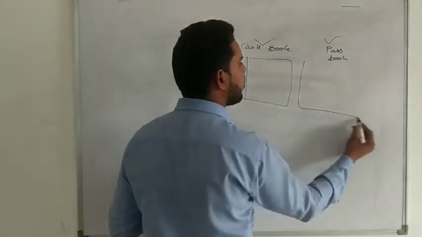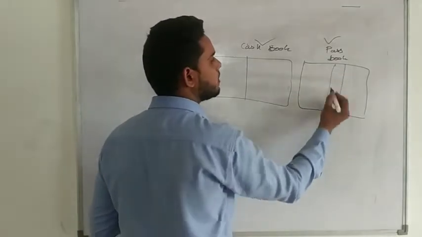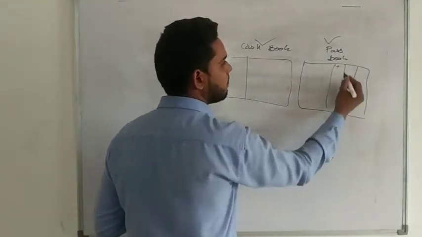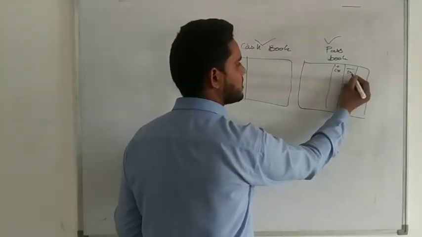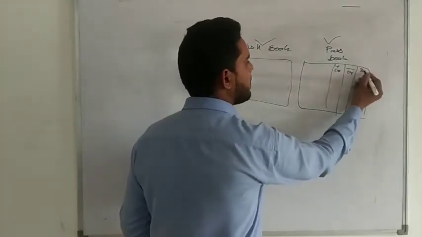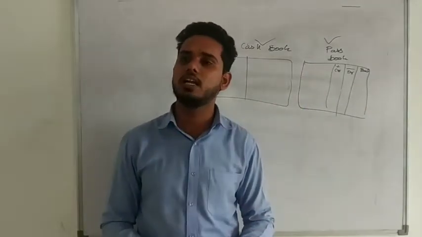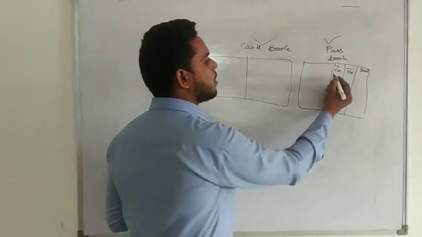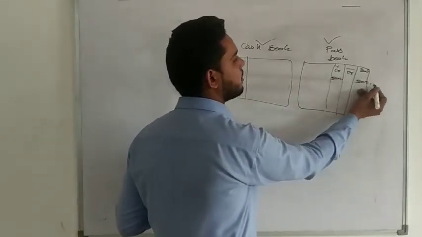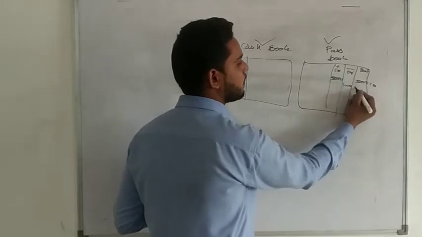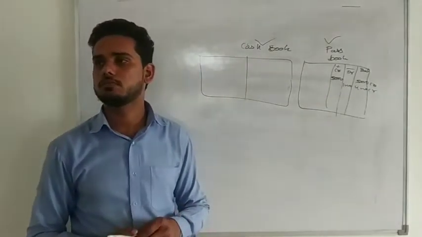In your passbook also, there will be two columns. One will be related to deposit, and one will be related to withdrawal. Deposit is known as credit, and withdrawal is known as debit. And there will be a column of balance. After every transaction, they balance your account. Let's suppose you have deposited 5,000, so after depositing, the present balance is 5,000 credit. You withdraw 1,000, so now after withdrawal there is 4,000 credit. So they balance after every transaction.